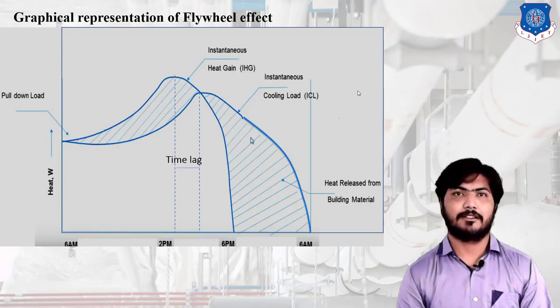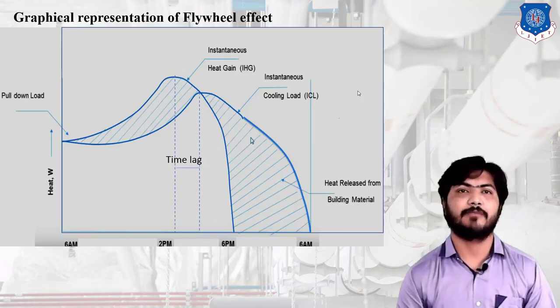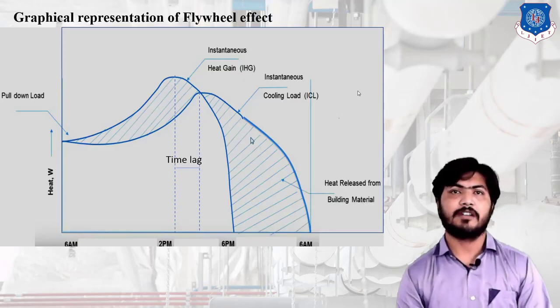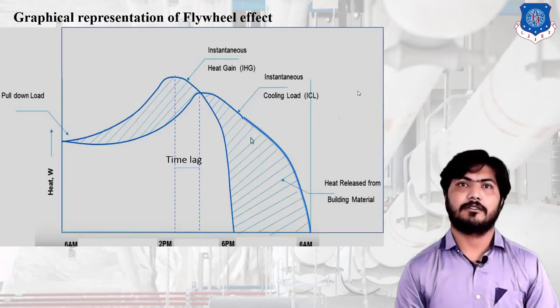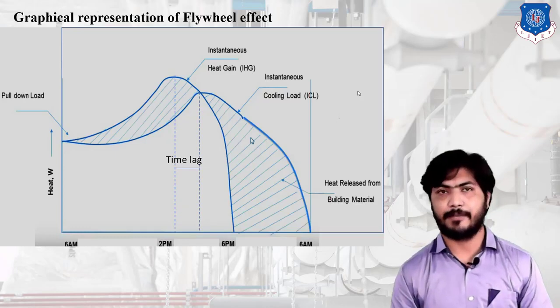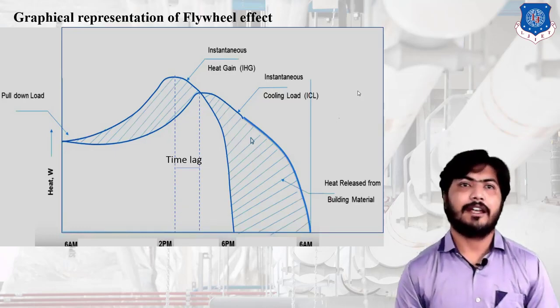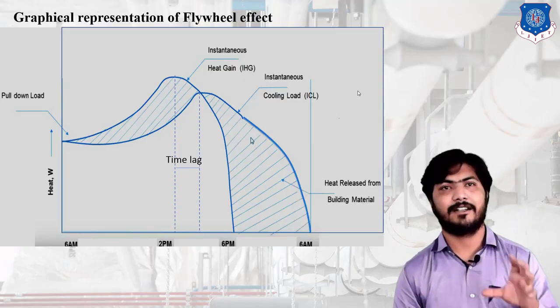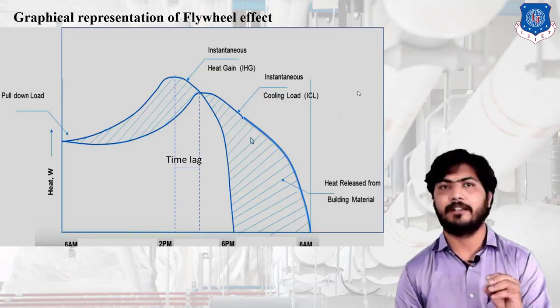In this, first we draw the graph between time and heat supplied to the room. One graph is the IHG, instantaneous heat gain graph. In this graph, at 6 p.m. some amount of heat is already there, that's why that much heat is supplied to the room.